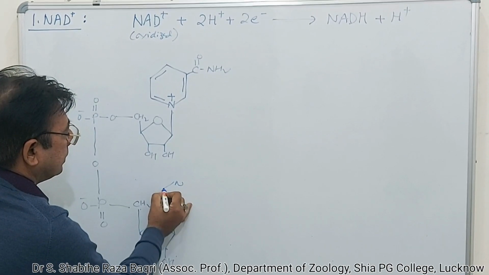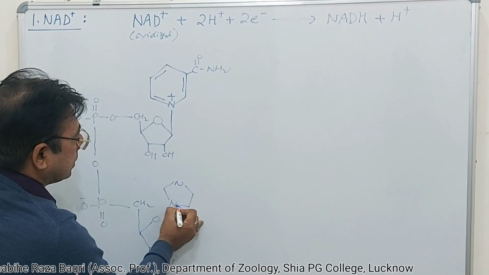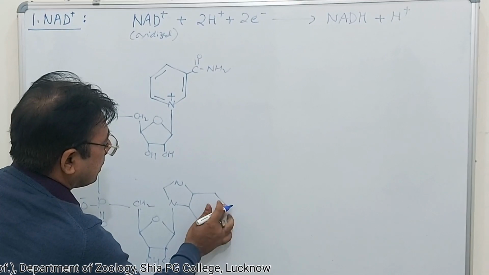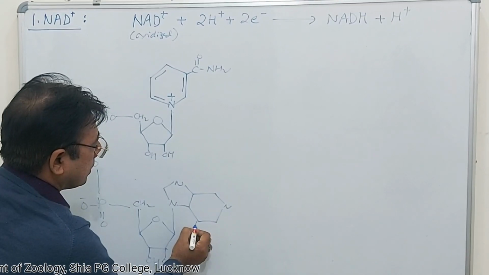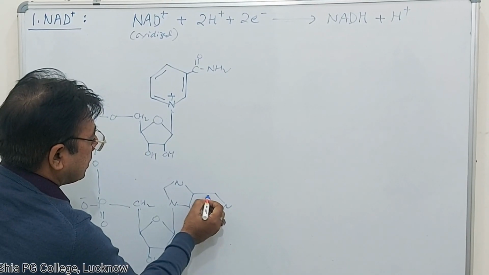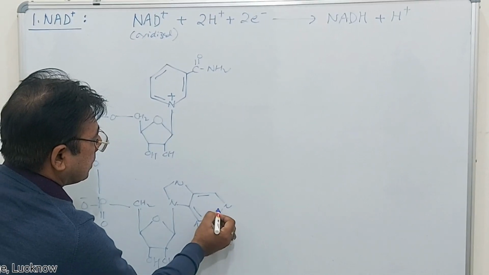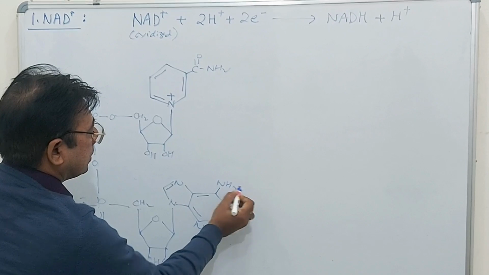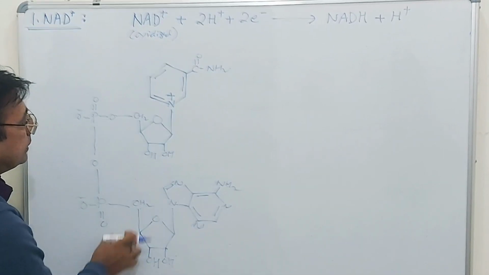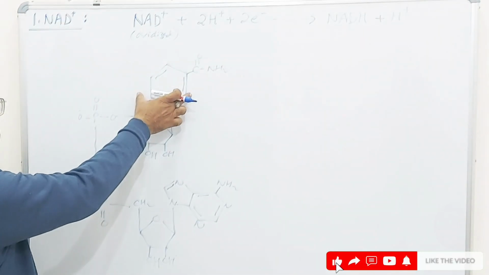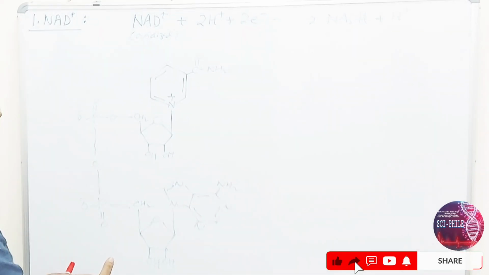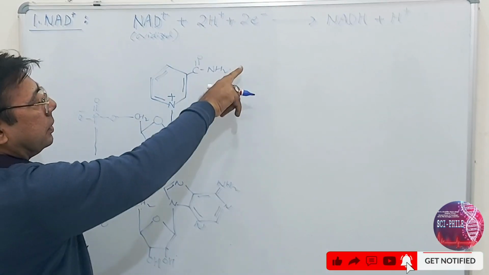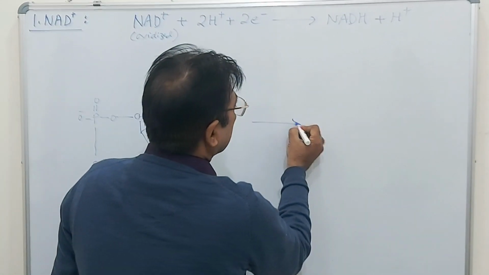Here you see this is adenine, these two are ribose, and this is nicotinamide. So this is the complete molecule of NAD+, and when it accepts the proton, what is the change?